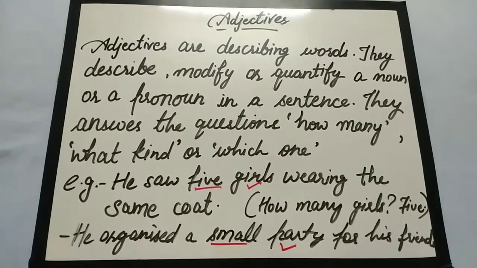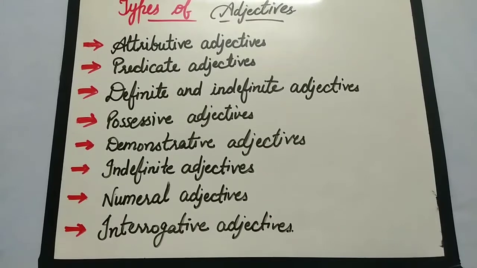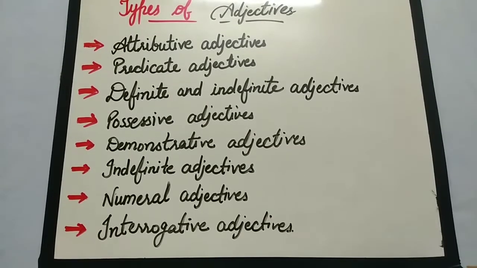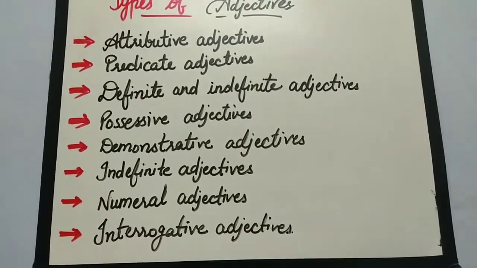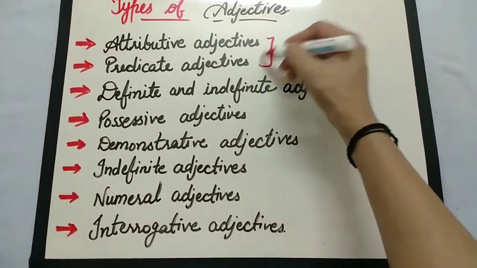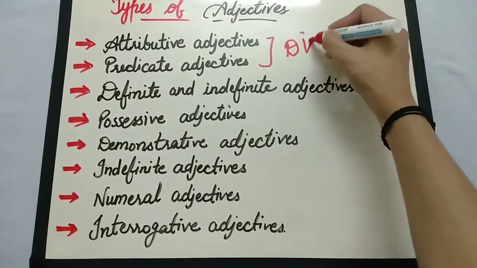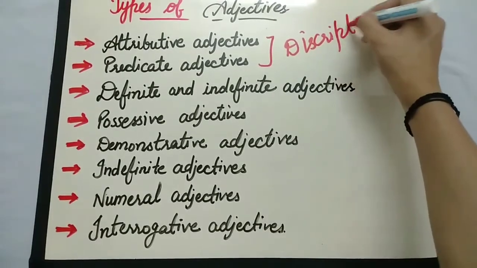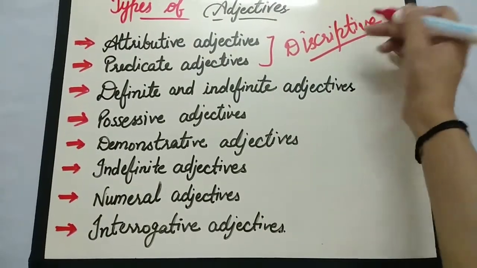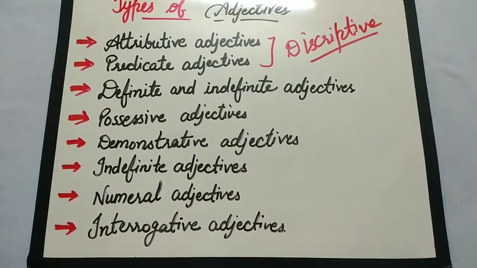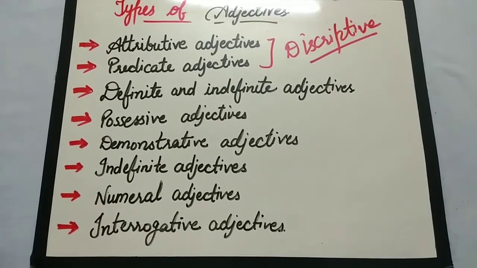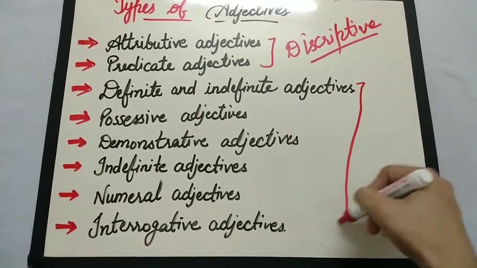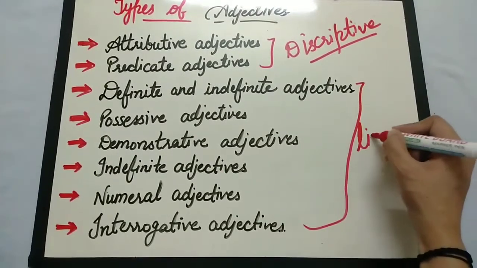So first of all, we have attributive adjectives, predicate adjectives, definite and indefinite adjectives, possessive adjectives, demonstrative adjectives, numeral and interrogative adjectives, in which the first two are known as descriptive adjectives. As the name suggests, they describe the noun and pronoun. In fact, descriptive adjectives can be attributive adjectives and predicate adjectives, and the further ones are known as limiting adjectives.